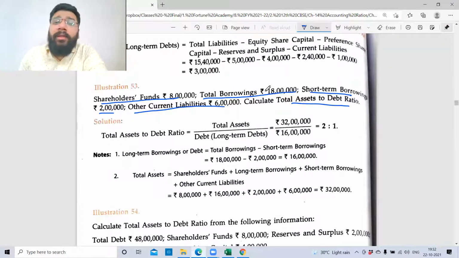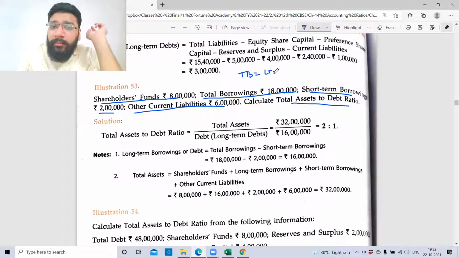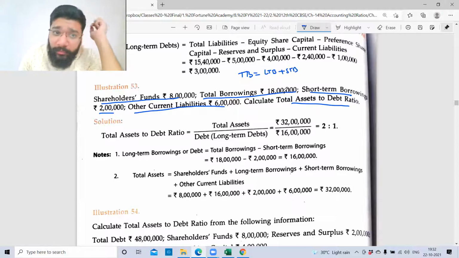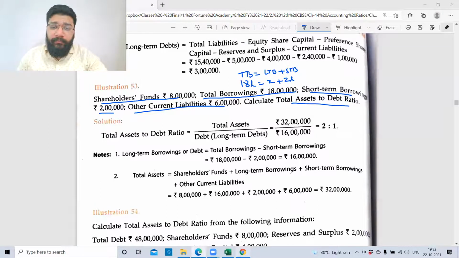Total borrowing means what? Short term and long term, both put together is 18 lakh. Total borrowing is equal to long term borrowing plus short term borrowing. So what is my short term borrowing? 2 lakh. So 18 lakh is x plus 2 lakh. So 18 minus 2 lakh, can I say long term borrowing is 16 lakh?